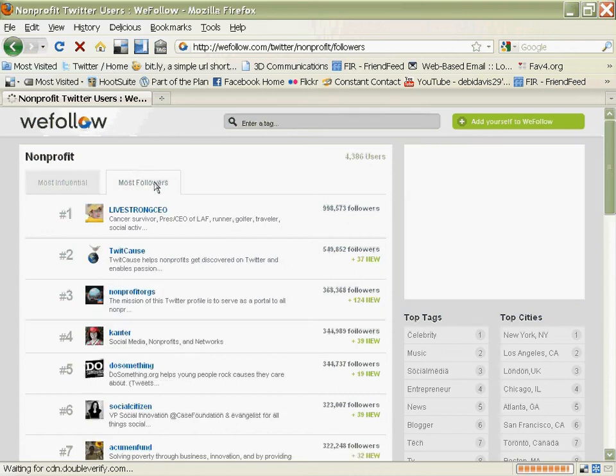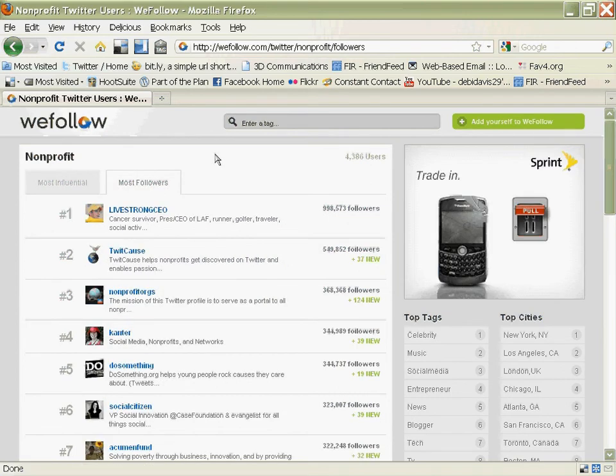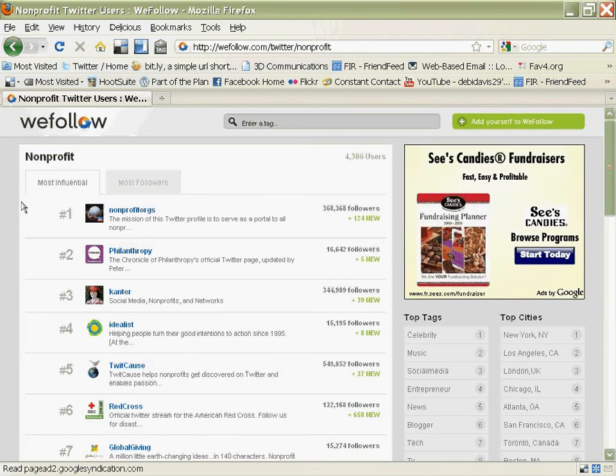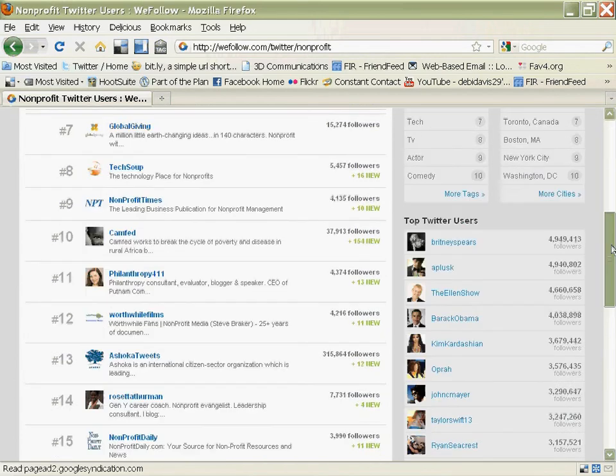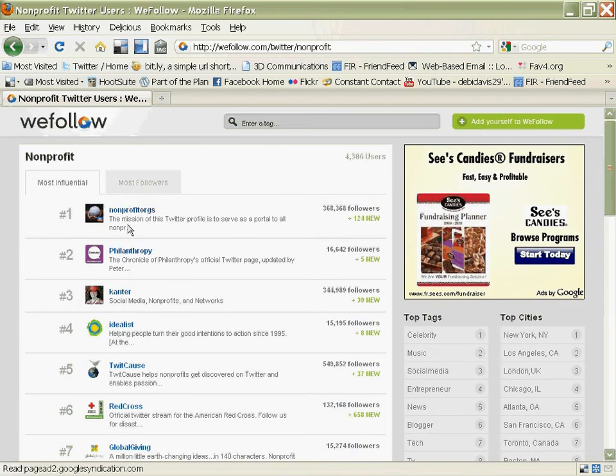The number of followers that you have does not necessarily mean you're the most influential. And the most influential is determined by the number of tweets that you post, as well as how many times you're retweeted and how many people add you to their own lists or mark you as a favorite. So you'll see that this list is quite long, 4,386 users, and so I can go through every single one of them. I see their Twitter name, as well as a short bio about them, and then the number of followers that they have. I can start going through and reading the bios until something catches my eye.